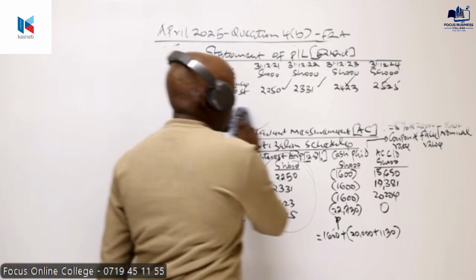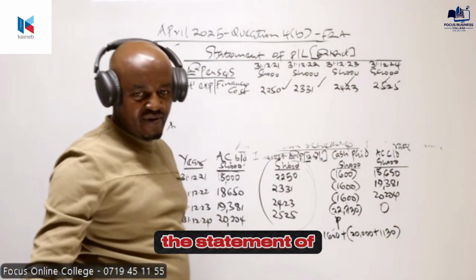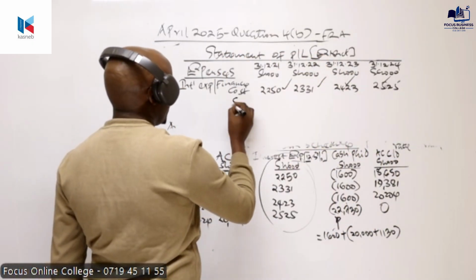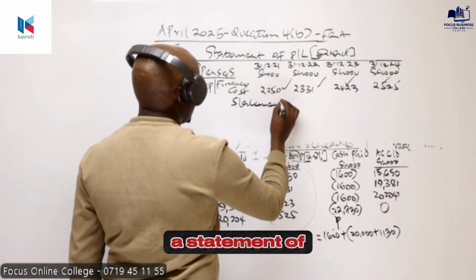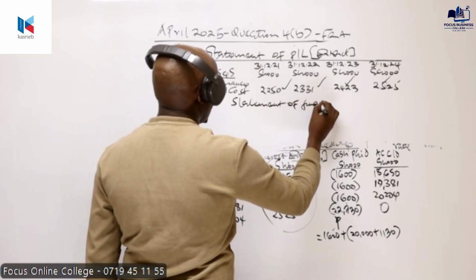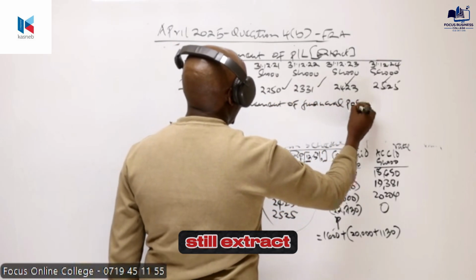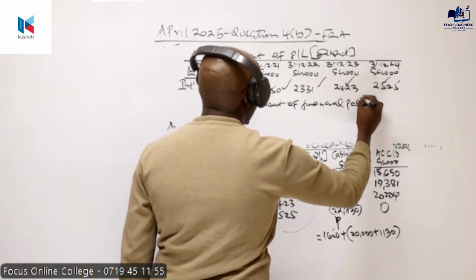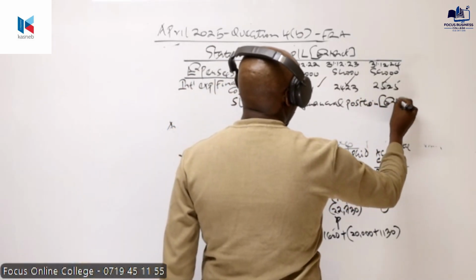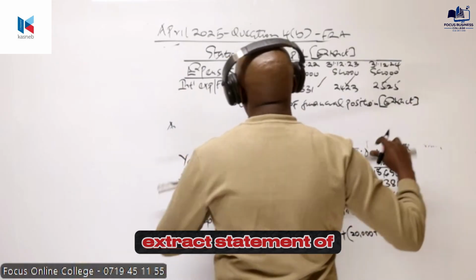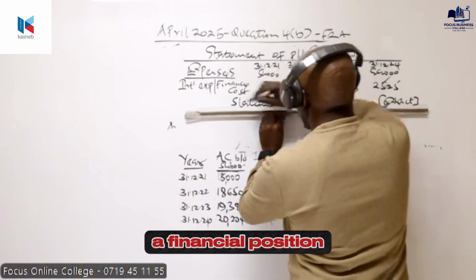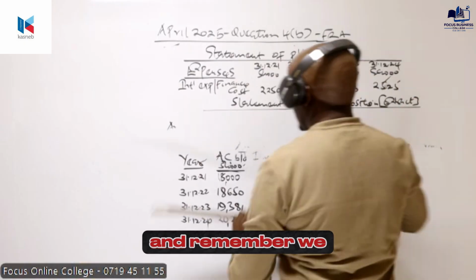Finally, we prepare the statement of financial position extract.